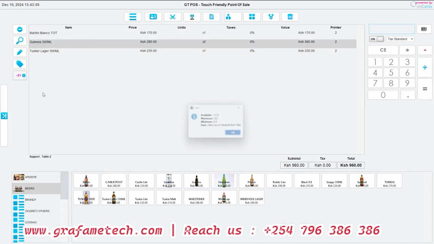Guinness is -31. And then as you can also see from this window, we also have the option of setting the maximum stocking limit and the minimum stocking limit. Let's say you want to set your reorder levels, you can set that from the same system.